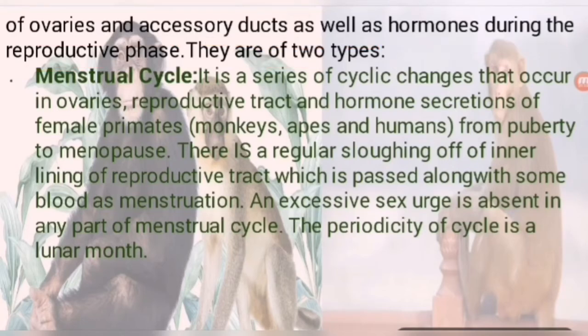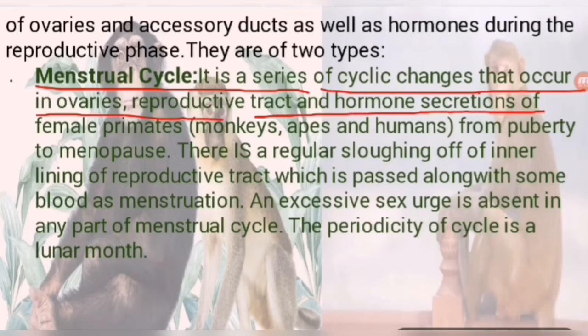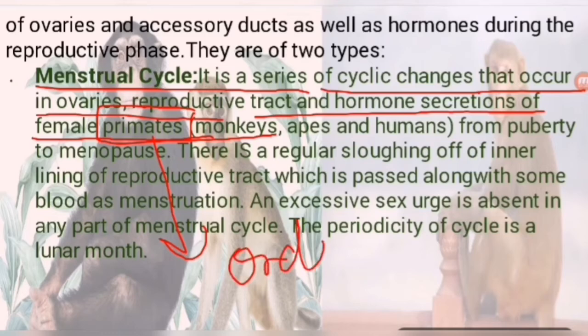Students, what is the menstrual cycle? The menstrual cycle is a series of cyclic changes that occur in the ovaries, reproductive tracts and hormone secretions of female primates. Primates, what are primates? This term is used for the mammals which are kept in the order Primata.